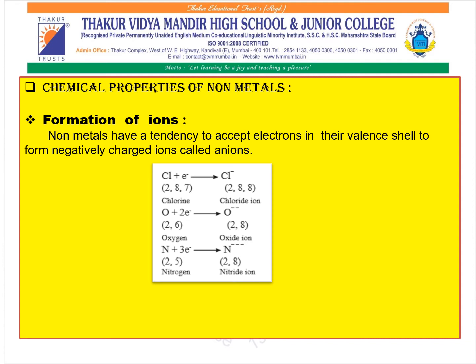Coming to the third one, that is nitrogen. Nitrogen, where the atomic number is 7 and the electronic configuration is 2 and 5. To attain a nitride ion, this nitrogen requires 3 electrons, and hence they are going to form an octet in the last valence.